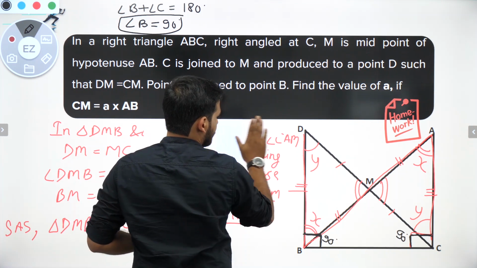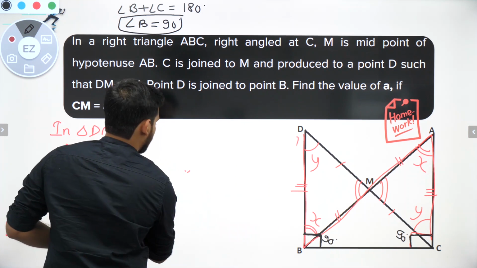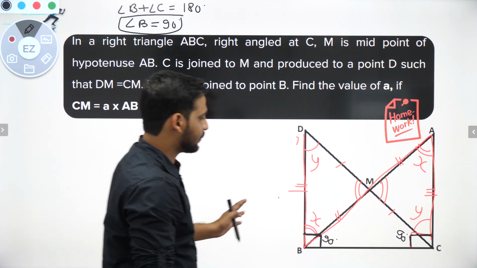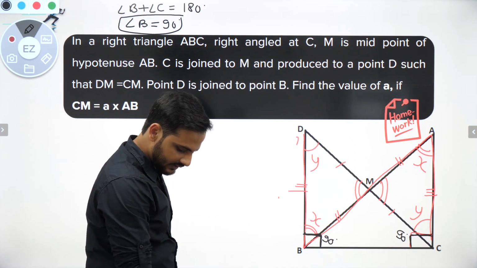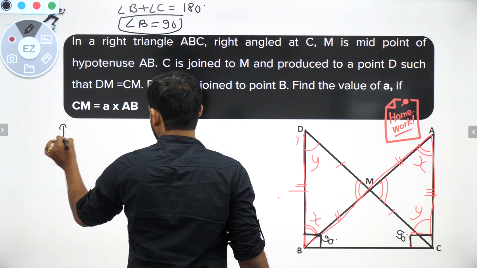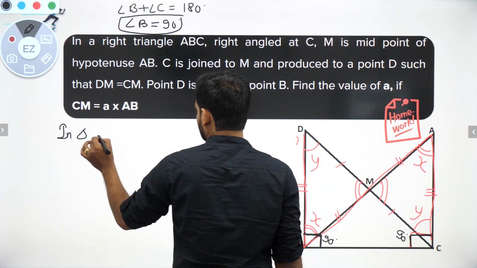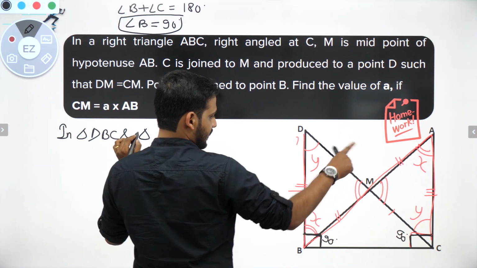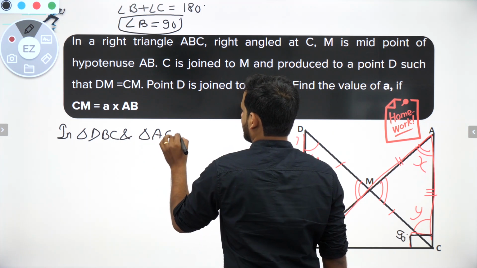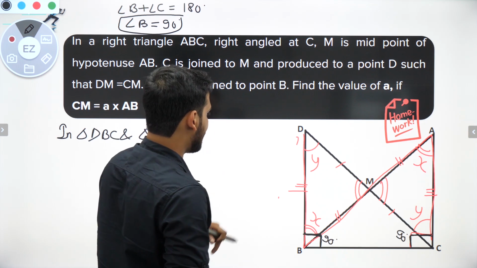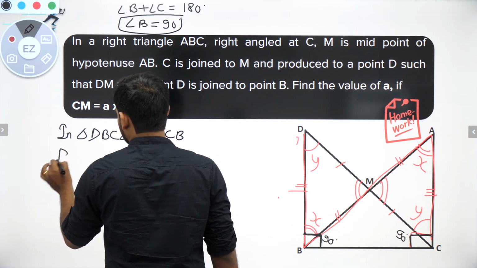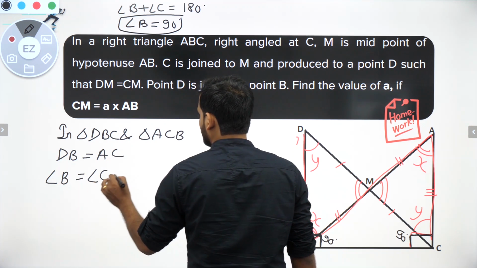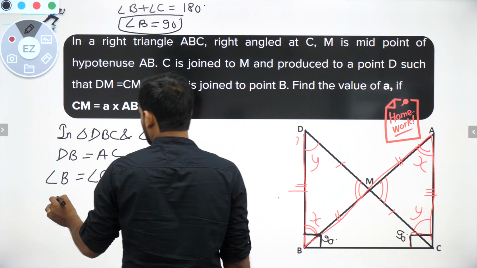Now let's move to the next part. Till now whatever I have got, I have written on this diagram. Now bachcho, I know these two are right angle triangles, so let us try to prove them congruent. Let us see whether they are congruent or not. So I will take triangle DBC and triangle ACB. First thing I have, bachcho, DB is equal to AC, I have proved from the previous congruency rule. Then I have got angle B is equal to angle C, both are equal to 90 degrees. And then I have BC is equal to BC, common.